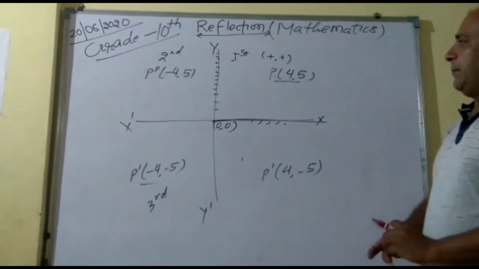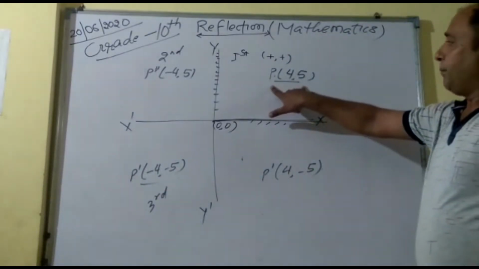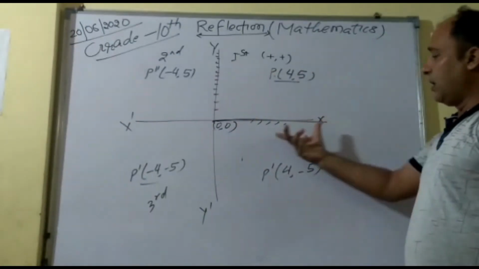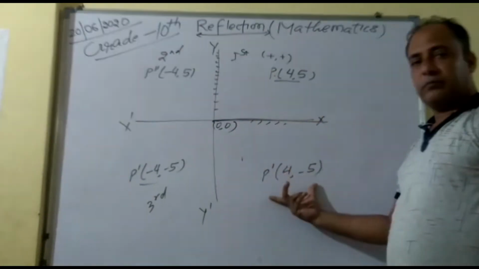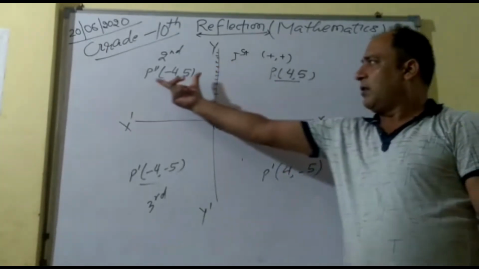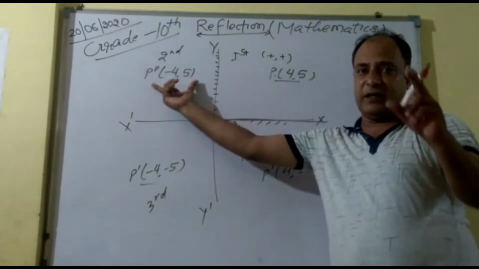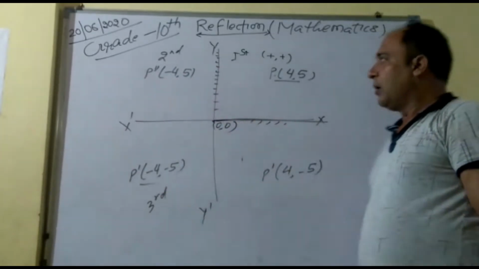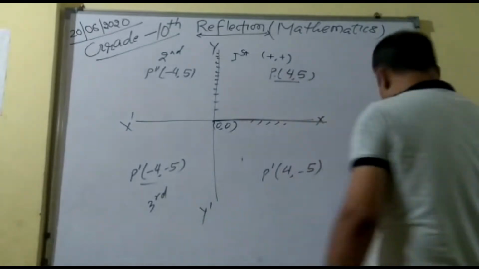Now you can imagine, I just gave you an example of one point in all the three conditions. Reflection on x-axis, value of y changes. Reflection on y-axis, value of x changes, that means only the sign changes. If origin, both change, right? So this is the important condition.